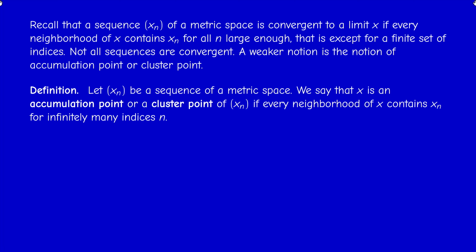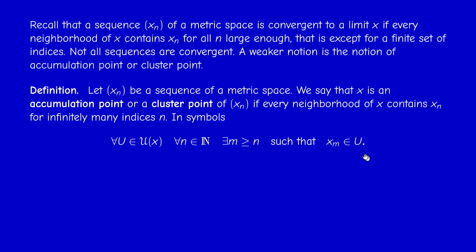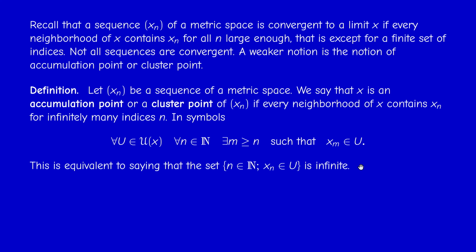Okay, so if you take this as a definition, we get the notion of accumulation point or cluster point. So, given a sequence xn of a metric space, we say that x is an accumulation point or a cluster point of the sequence if every neighborhood of x contains xn for infinitely many indices n. And another way to express this infiniteness is to say that for every neighborhood U of x and for every integer n, we can find a bigger index m such that xm is in U. Okay, so same thing as saying that the set of indices for which xn is in U is infinite.